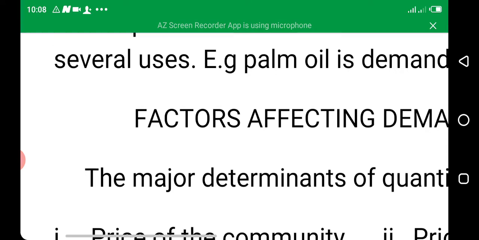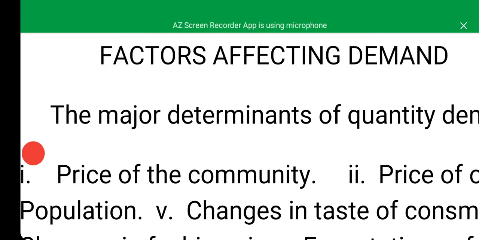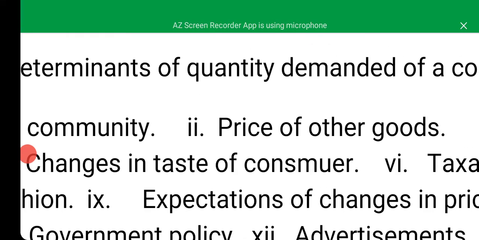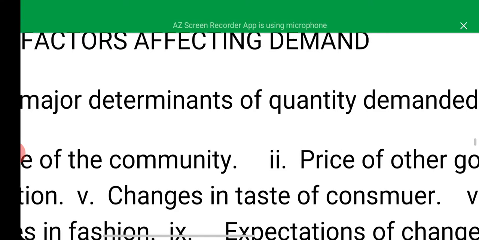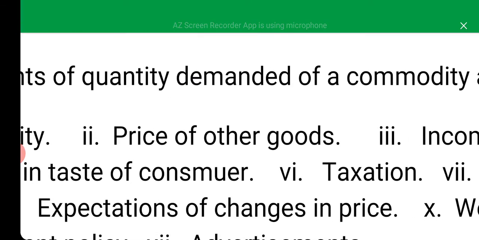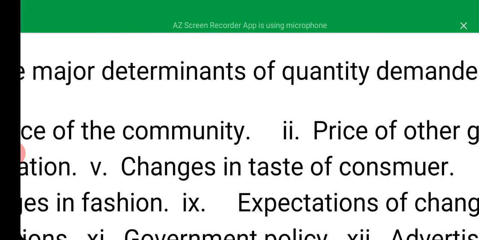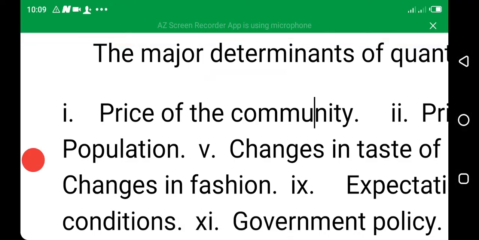Now, what are the factors that are affecting demand? These factors affecting demand are the major determinants of quantity demanded of a commodity. That is, the factors that will state the rate at which people will demand a particular commodity. So the major determinants of quantity demanded of a commodity are, one, price of the commodity.